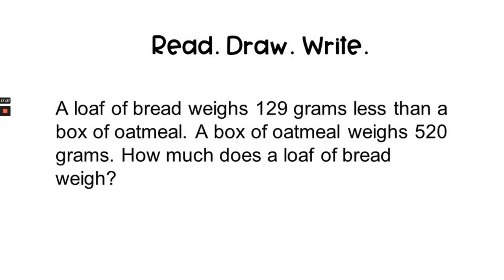Now it's your turn to do a redraw, write question on your own. So you're going to read the question, and I'll read that with you. You will pick out the most important information. You will draw a math model, such as a place value chart, to answer the question completely, and then you're going to write a sentence or some sentences to answer the question using information from the question and explaining your answer. When you're done, when you've done your very best, you can go to the description box below and find the correct answer and compare your answer to mine.